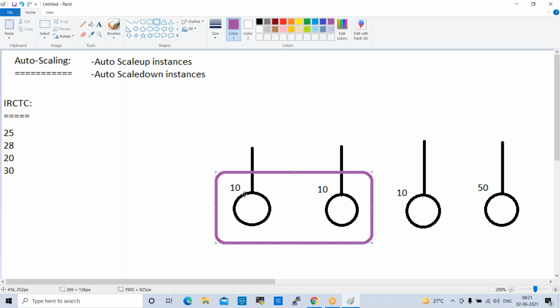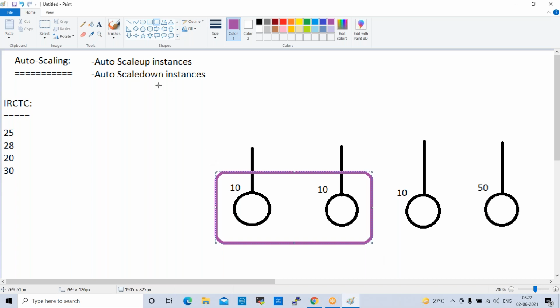We configured 25 base machines. Base servers will not be changed. Once the traffic increases, what will happen? Traffic increasing means more requests are received by the servers, and automatically it will scale up the application.